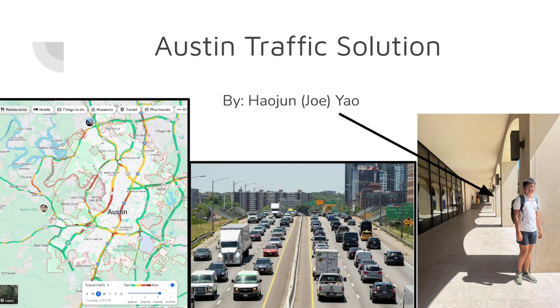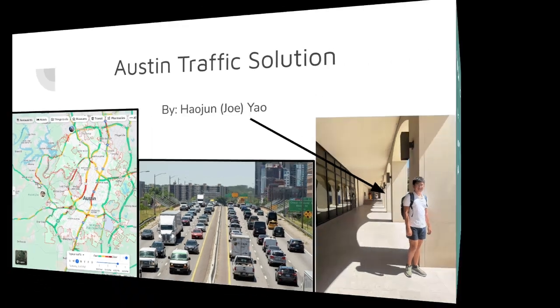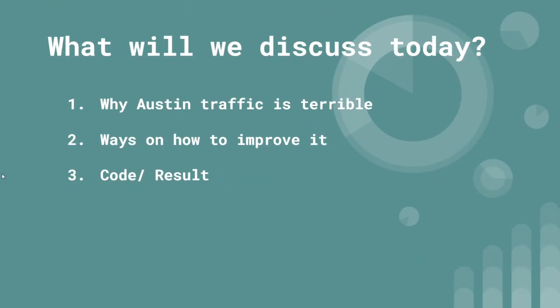I go to Keeling Middle School, and I'm fixing Austin's traffic problem for my creative project. So today we are focusing on three main topics to fix Austin's traffic: why Austin's traffic is terrible, ways on how to improve it, and the final coded product.